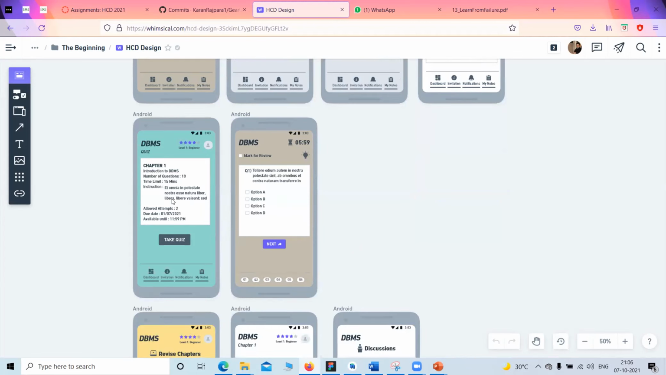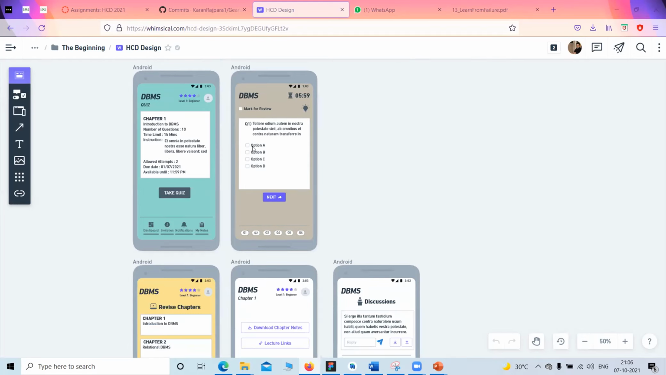So this is the quiz layout. It will give the information about the quiz, the number of questions, time limit, instructions, if any want to give, allowed attempts and due date and available until and so on. This is the quiz layout. If we do next, then it will be horizontally scrolling from question one to the last question.